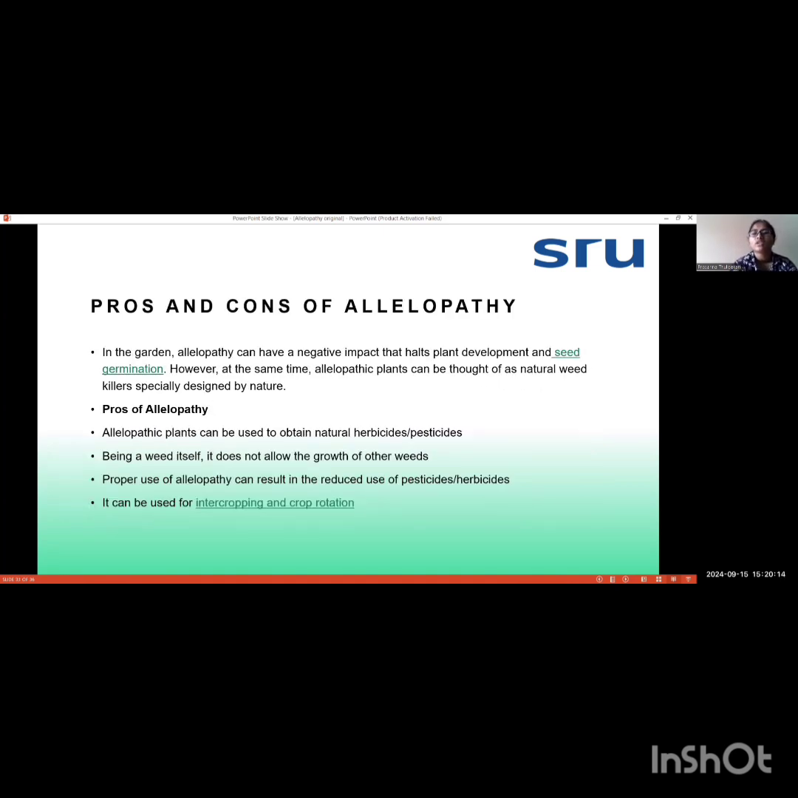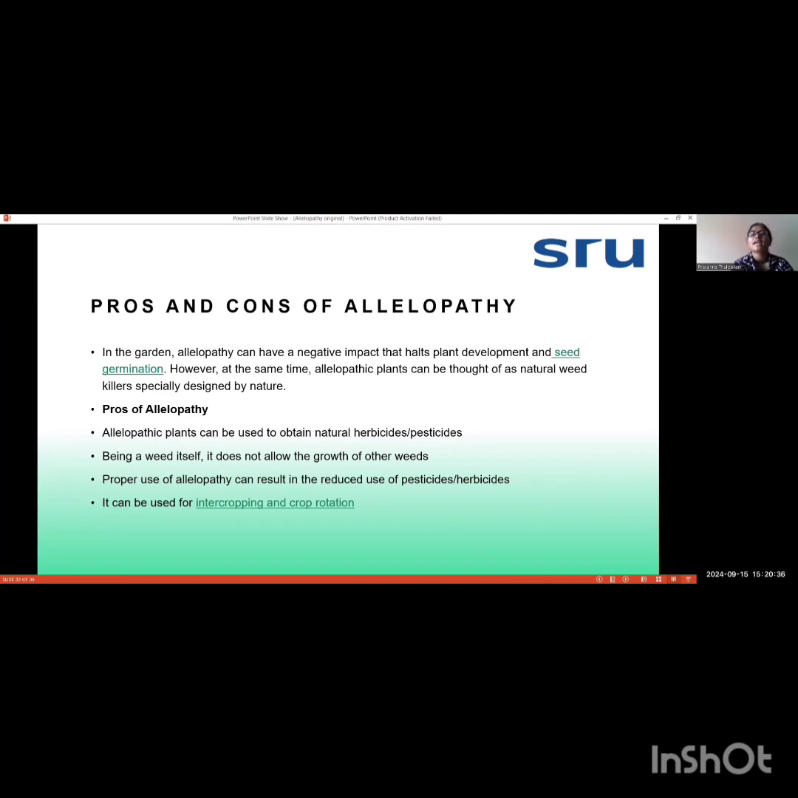Next, what are the pros and cons of allelopathy? In the garden, allelopathy can have a negative impact that halts plant development and seed germination. However, at the same time, allelopathic plants can be thought of as natural weed killers, especially designed by nature. So first we'll see the pros of allelopathy.